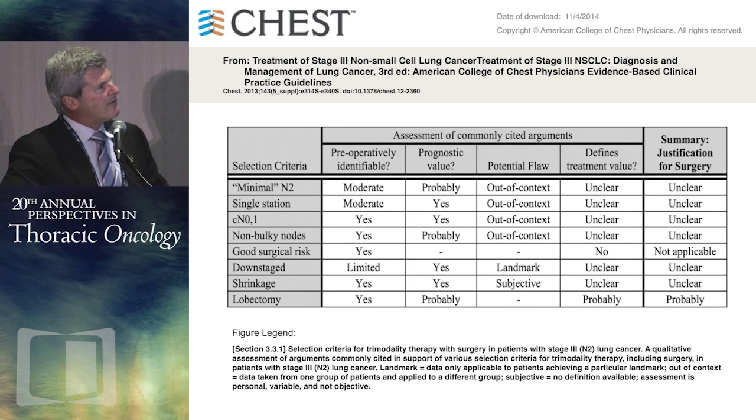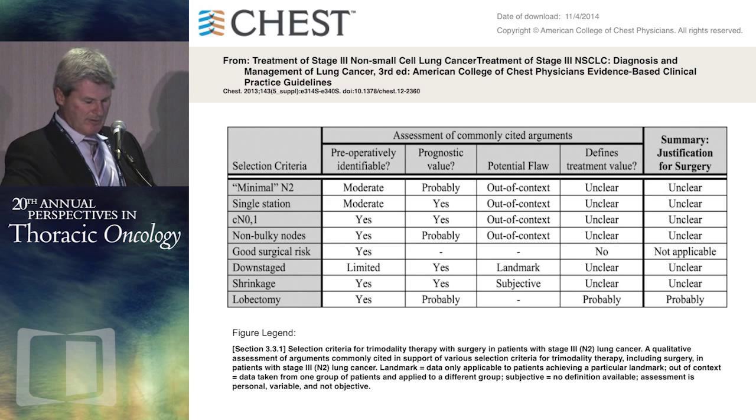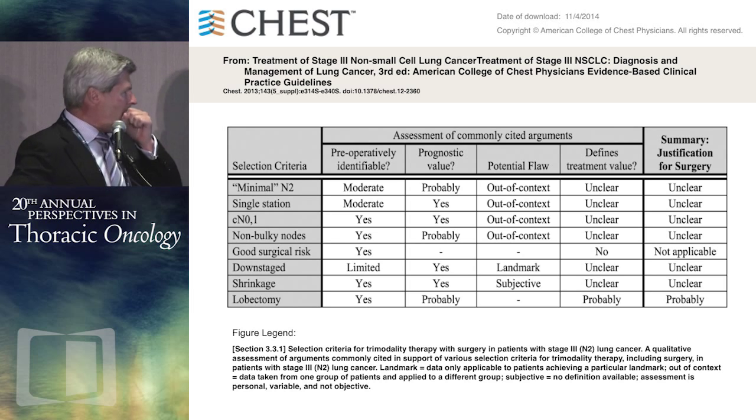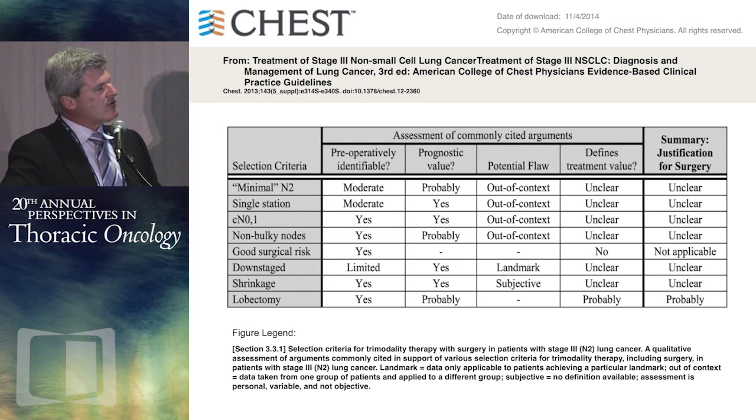Now, we often hear arguments, and I love this. This is something Frank Detterbeck put together. His name comes up often with these guideline things, but you often hear, well, it's minimal N2, it's a single station, only clinical N0-1 disease, non-bulky nodes, however people define that, good surgical risk, risk downstage, tumor shrinkage, lobectomy versus something else, pneumonectomy. And really, at least in this guideline, it's unclear that these are justifications for surgery because the data is just not there.